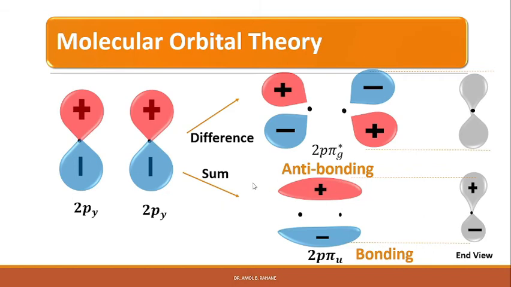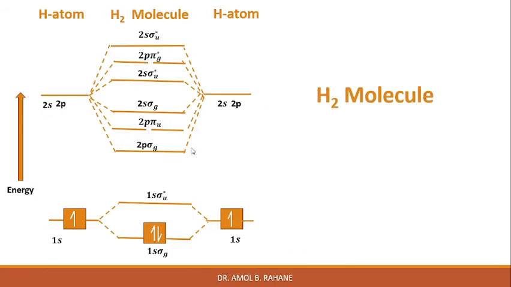So we can see that when a pi bond is formed, the electron densities are concentrated above and below the internuclear axis, and therefore such a bond is a pi kind of bond, right? Now we can see the H2 molecule on the energy level diagram. In the molecular energy level diagram, in the case of the hydrogen atom, the 2s and 2p energy levels are degenerate. Therefore in the case of the hydrogen molecule also, the 2s and 2p orbitals are degenerate.